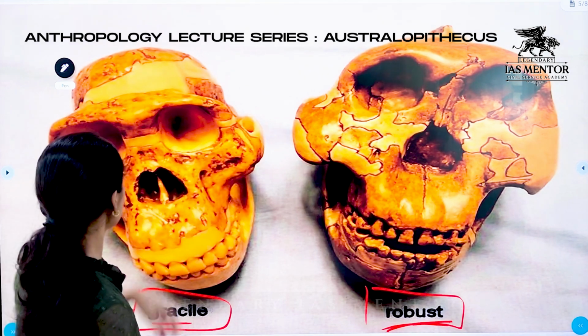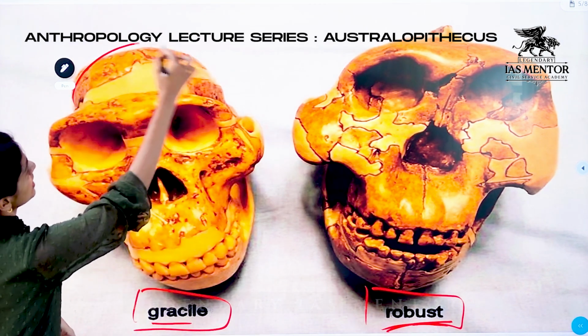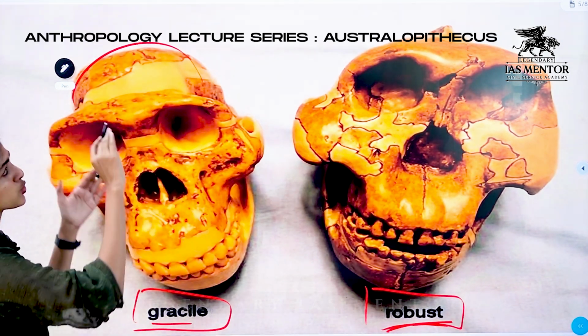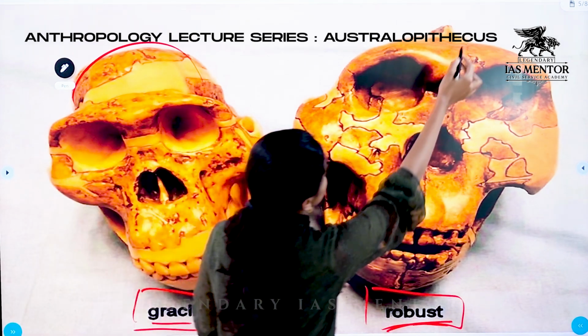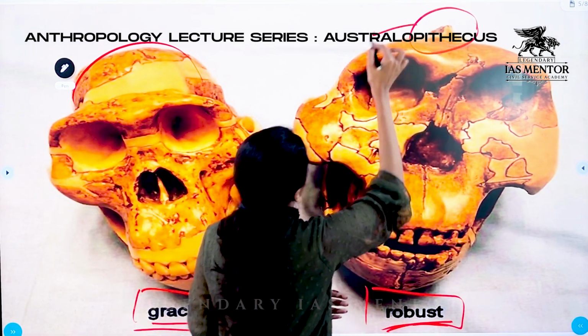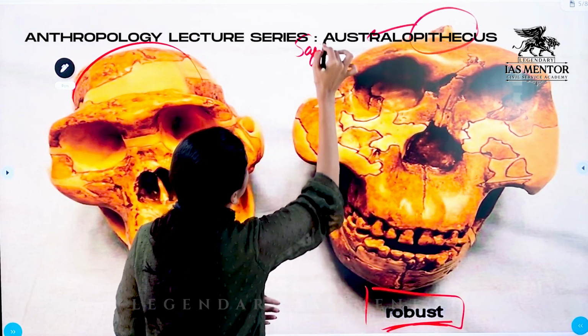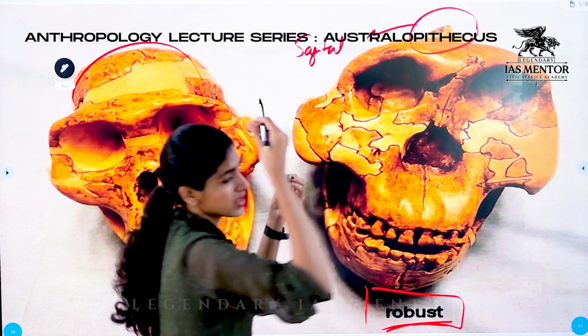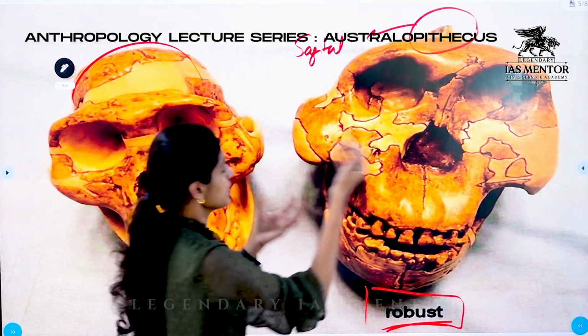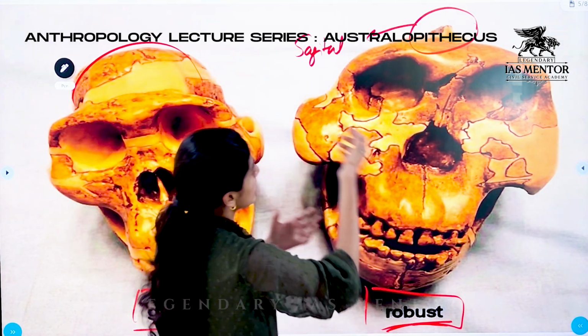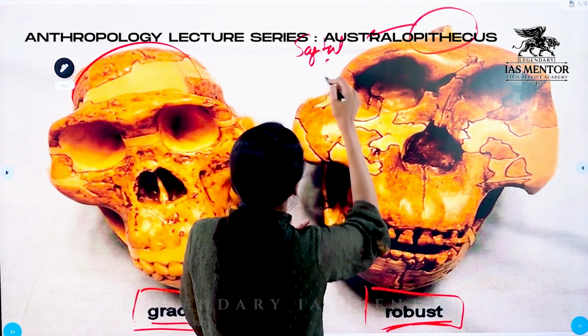The differences between gracile and robust fossils are very minute. For instance, in gracile, the crest is much smoother. There is no sagittal crest. But here we can see the presence of a sagittal crest. A sagittal crest is this projection that we can find in fossil remains of Australopithecus species and early hominid species.